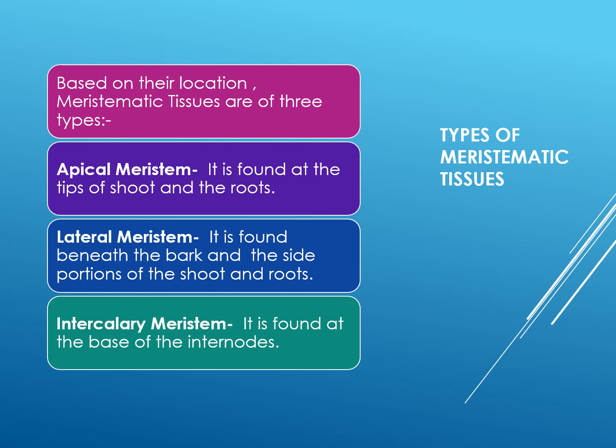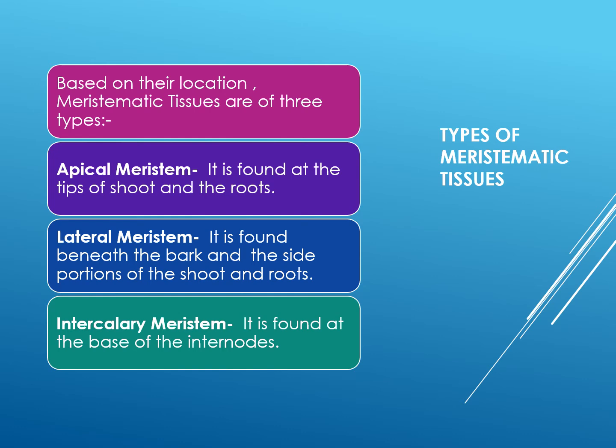Apical meristem is found at the tips of shoot and roots. It brings about elongation of stem and roots. Lateral meristem is found beneath the bark and the side portions of the shoot and roots. The function of lateral meristem is to increase the girth of the plant organs.